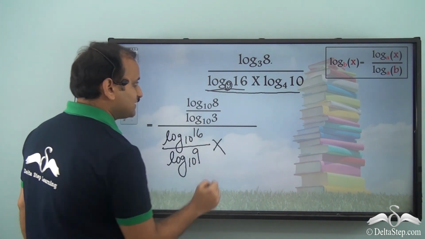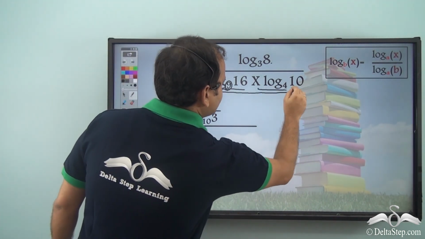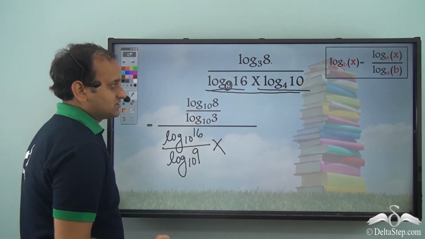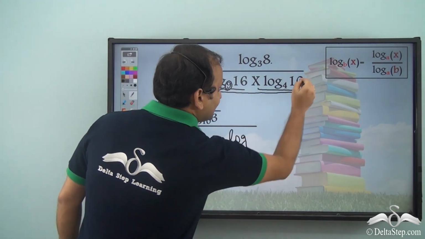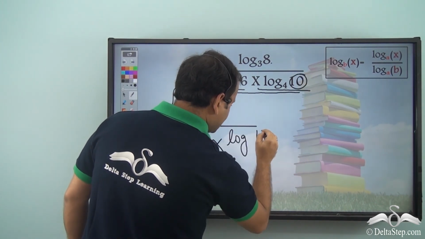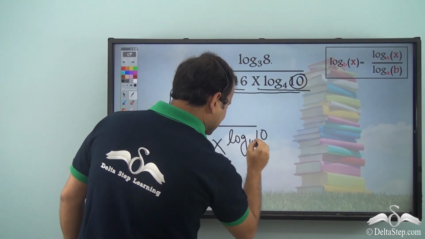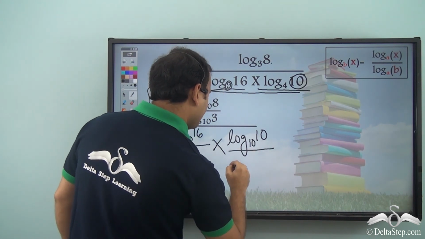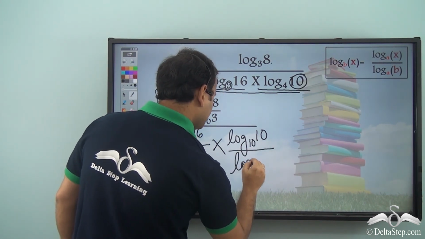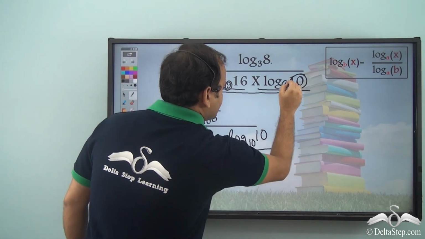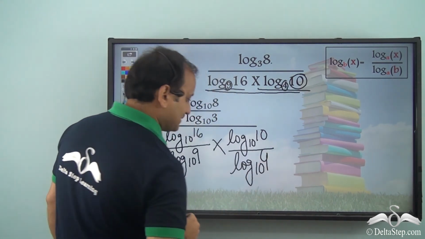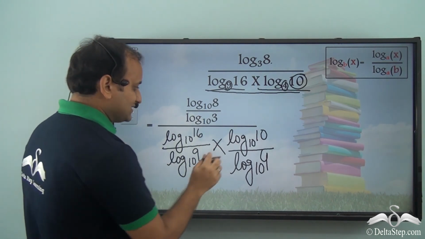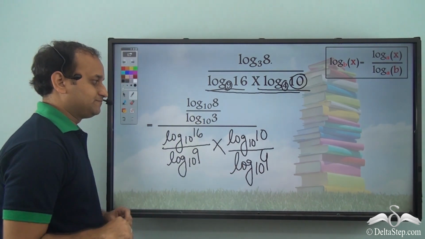This will be multiplied by, let's find base 10 for this expression, log 10 where the new base is 10, by log 4, where 4 is the older base and the new base is 10. So now this will be the new form of the expression.